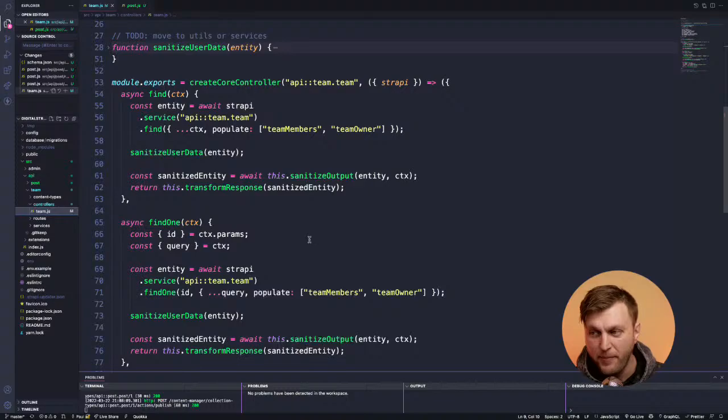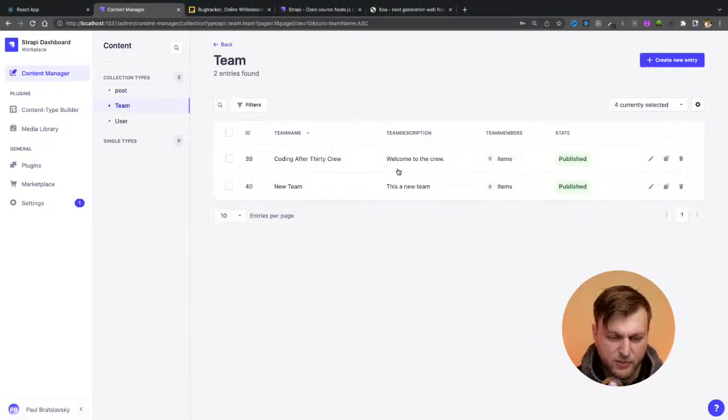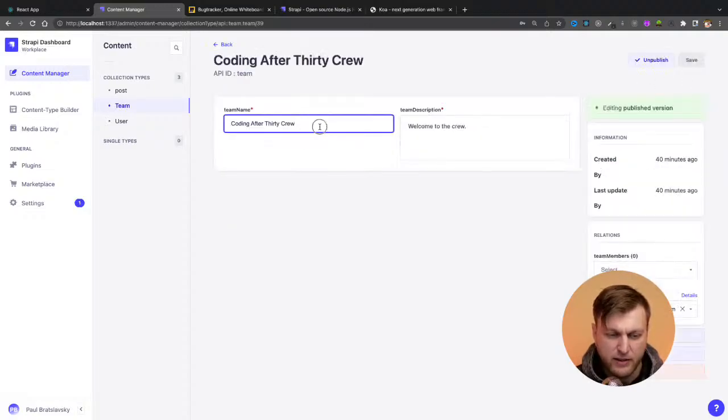So I don't want to talk too much about the backend code because we're working on the front end code, but I just wanted to show you this really quickly to show you the flexibility that you have. And the cool thing is, while you're starting out, you could manage your content from the front end. For instance, I have a couple of teams here, and I could of course edit my team straight out of the Strapi UI. This is fantastic if you're working with editors, but what's cool is that nothing's stopping you from creating that functionality from scratch yourself and implementing it in your front end via making calls to your Strapi app.